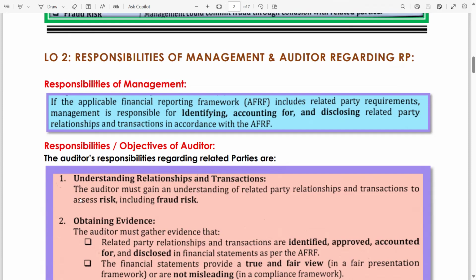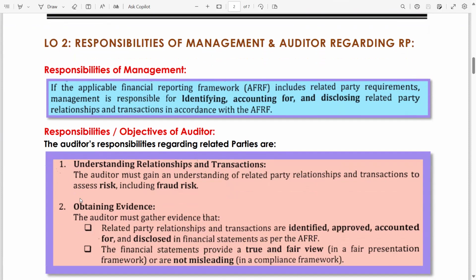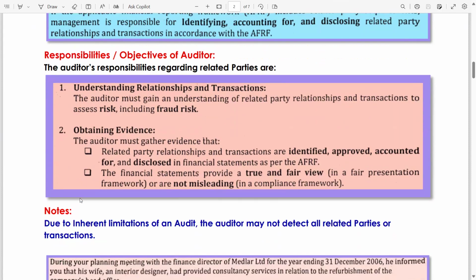Now, guys, what are the responsibilities and objectives of an auditor? The auditor's responsibilities regarding related parties are understanding relationships and transactions. The auditor must gain an understanding of related party relationships and transactions. Why? To assess risk, including risk of fraud. So this is why related party transactions are significant.